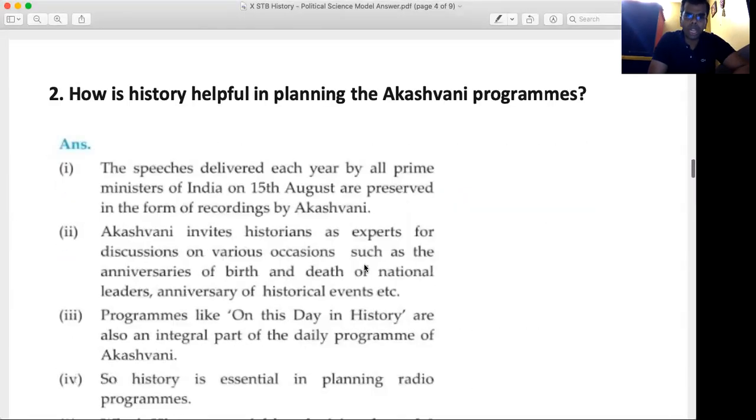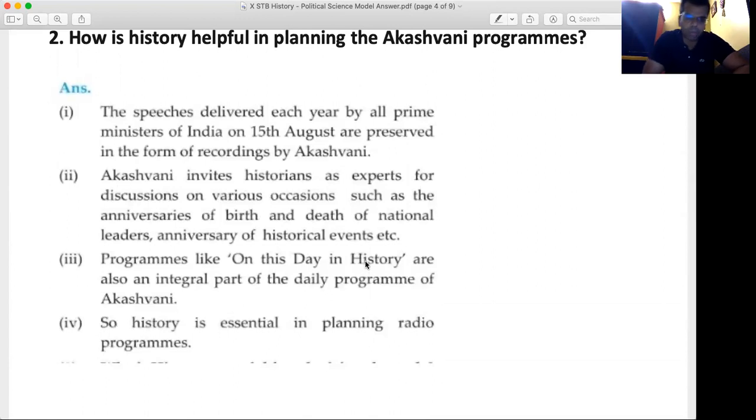Which was how is history helpful in planning the Akashvani programs? Now students, here if you see, it looks like there are 4 points, but the 4th point, history is essential in planning, is just the question you wrote in the form of a point. So that we need to ignore.